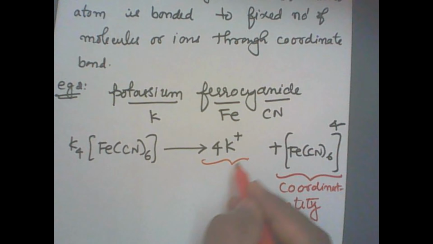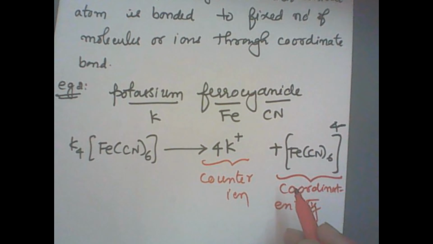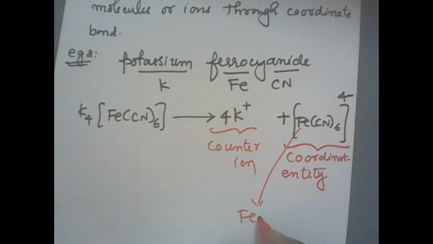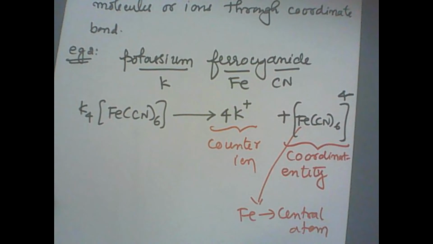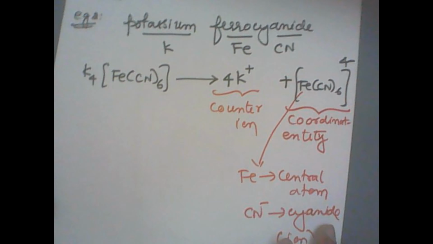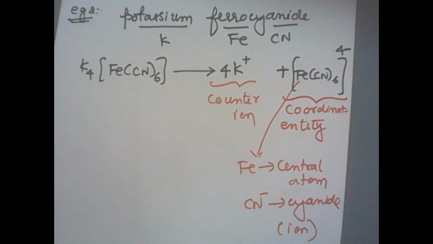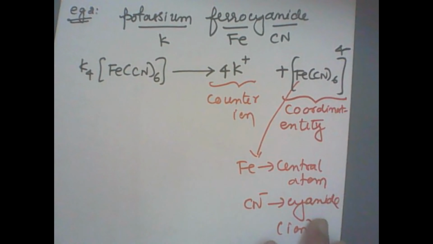Outside the coordination entity, we have the counter ion. Correct? Now, Fe is the central atom, and the central atom is surrounded by ions, CN minus, cyanide. These are the ions here. In the previous case we had ammonia as the surrounding molecule. In this case, cyanides. Correct.